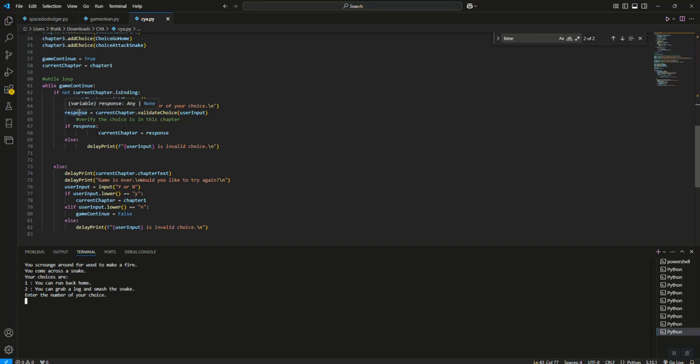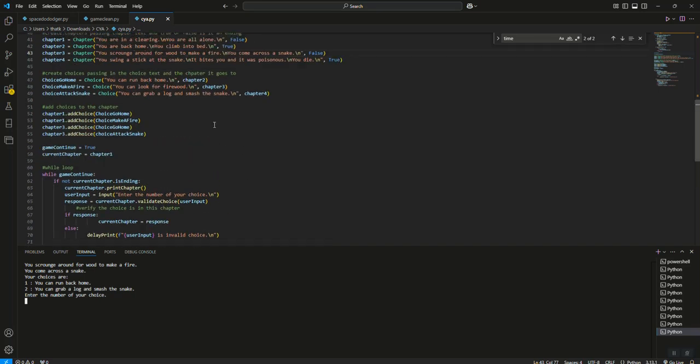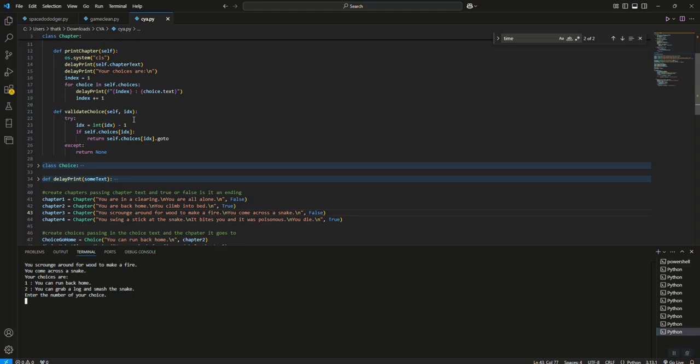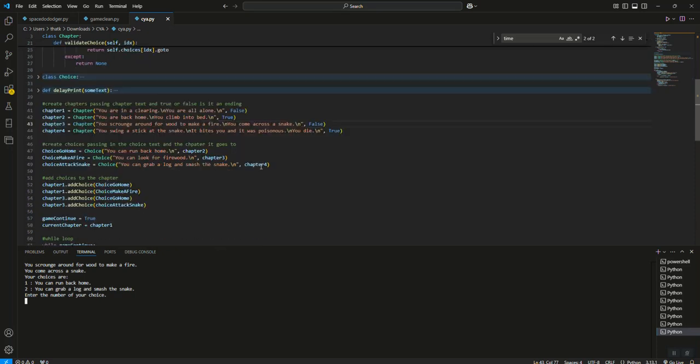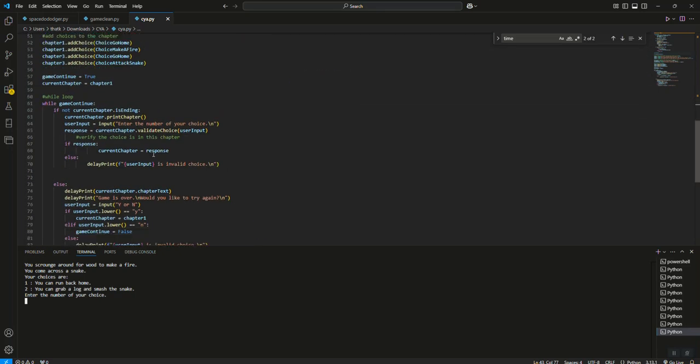So I'm going to take that response and send it to validate choice. The user input is going to go up here to validate choice. If they send me F, it's going to try to convert it to an int. It's going to raise a type exception and return None. Back down to here, this is going to check if response.